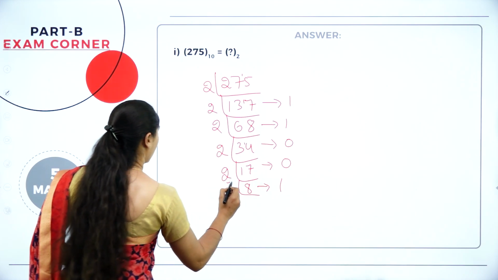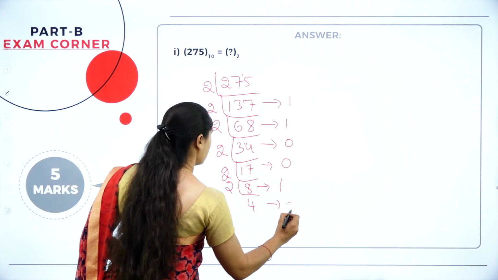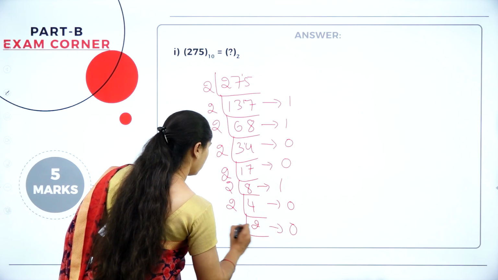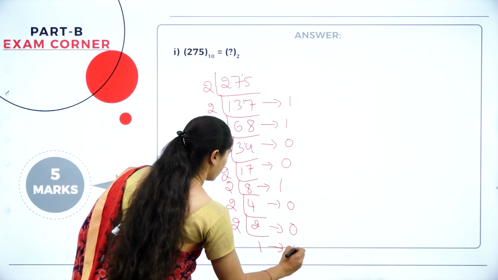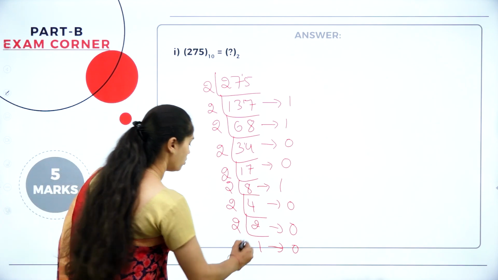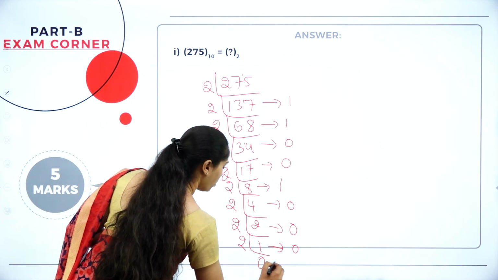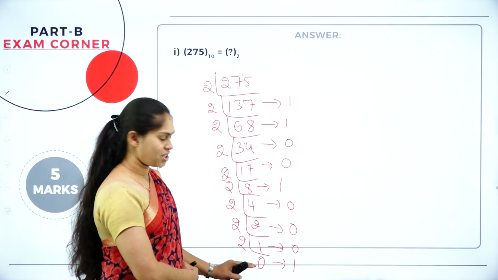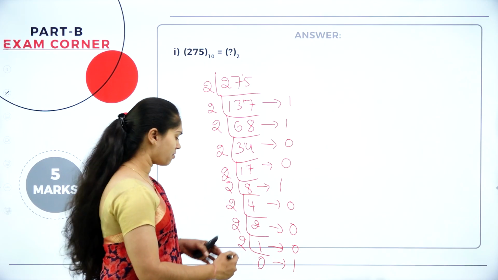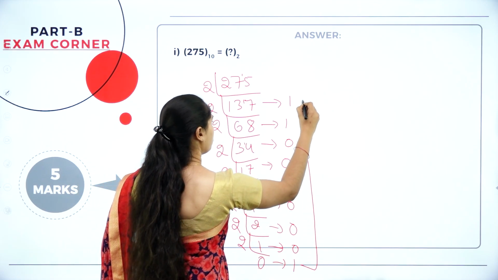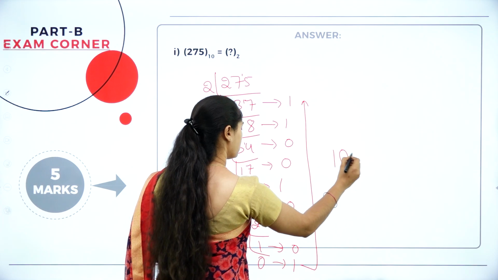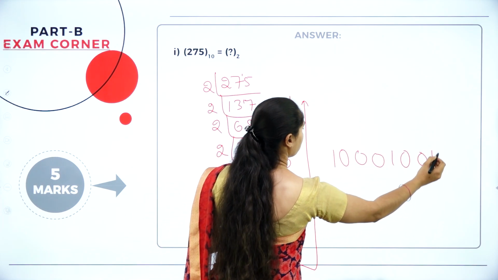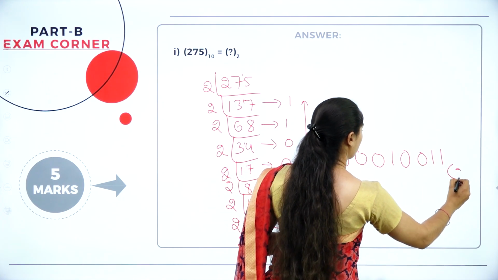And we can divide this 8, 2 4s are 8, remainder is 0. And here we have 2 2s are 4, remainder is 0. Then 2 1s are 2, remainder is 0. I can't divide 1 by 2. So now 2 zeros is 0 and the remainder will be this one. When we find 0 at the quotient place, at that time we should stop dividing. So you should write from here to here. What is the answer? 1 0 0 0 1 0 0 1 1 of base 2.